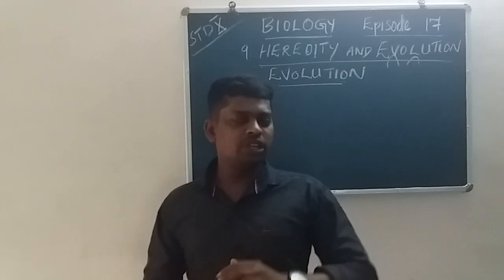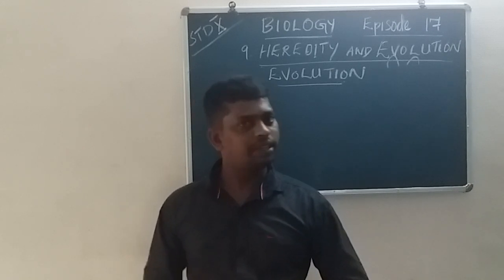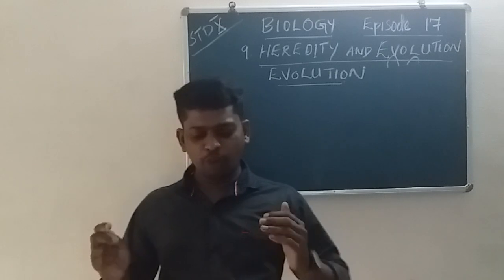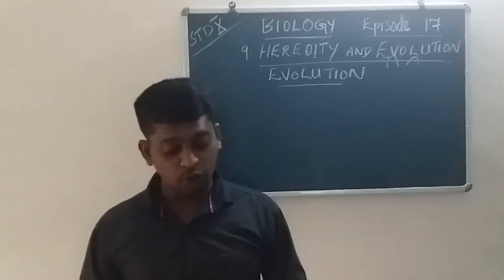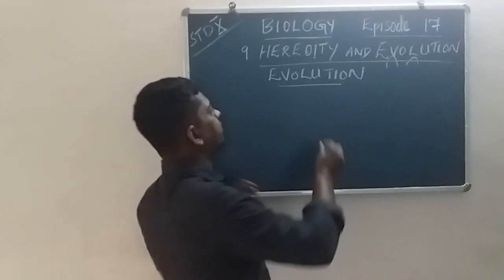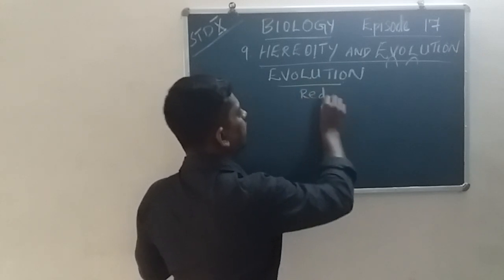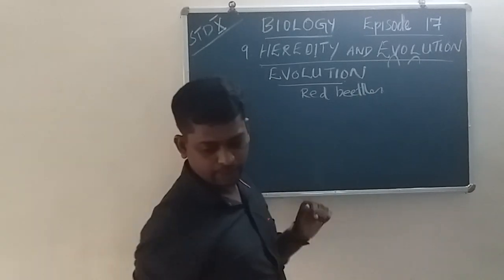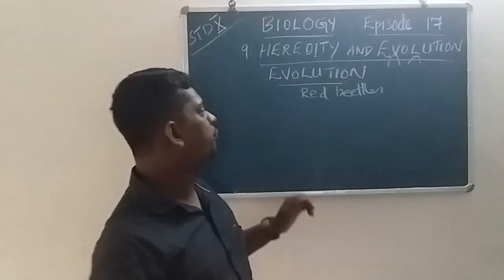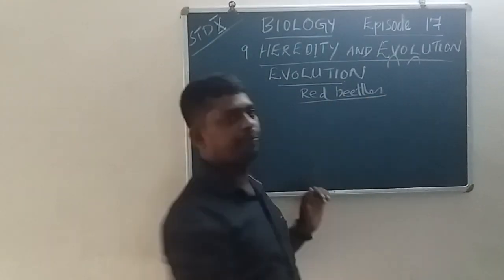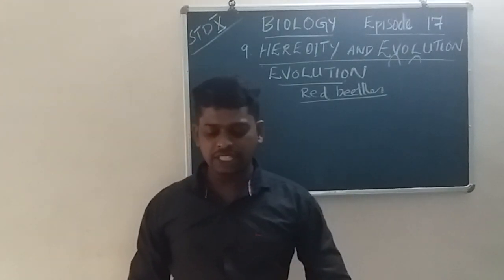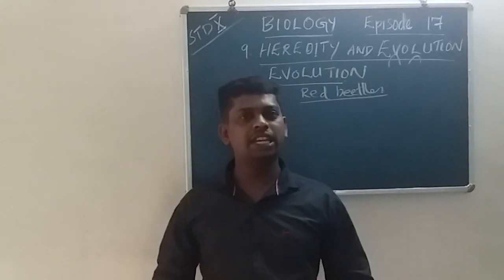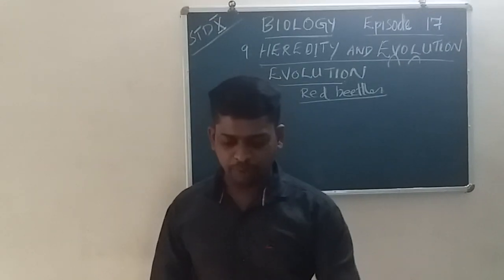There are two types of situations here. In the case of situation 1, in a group of red beetles, color variation arises during reproduction.